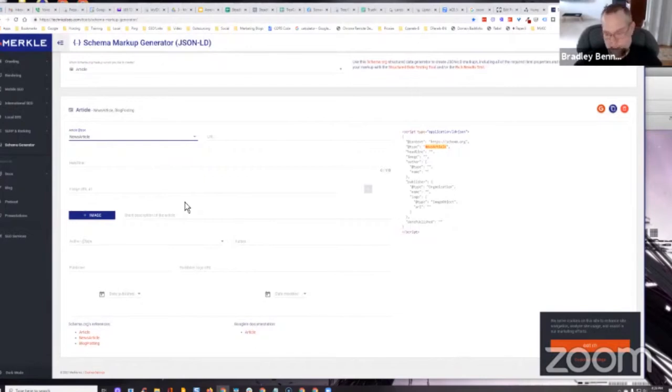Here's a hint though, because I've got this question many times before. People say, well, what is the URL of the press release if you're submitting the structured data markup for the press release before it's been published? You don't have the URL. Well, that's where you could use a redirect URL, like a pretty link from the brand's branded domain, right? You could use the Pretty Links plugin to create a redirect that you could just link to the organization page, for example, in the meantime.